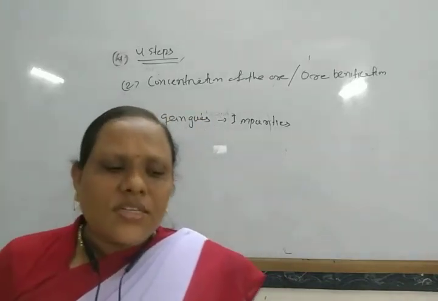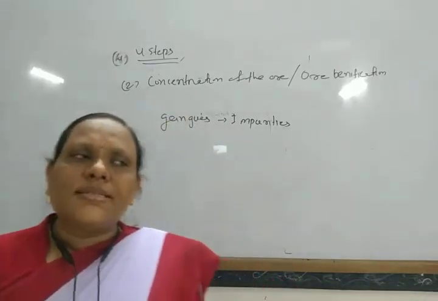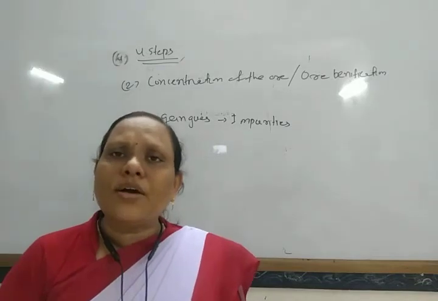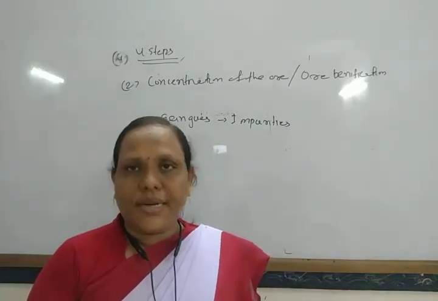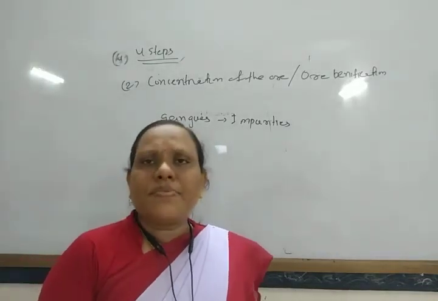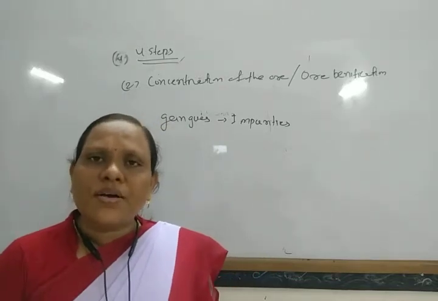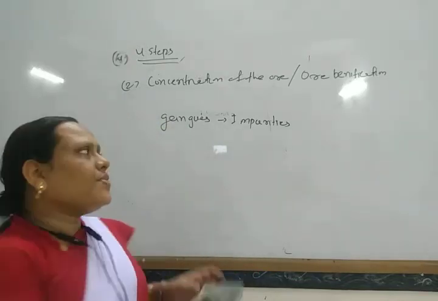There are different types of concentration process depending on the nature of the metal.